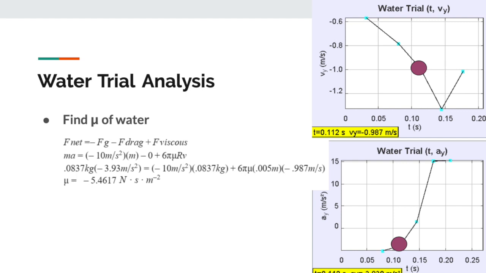The force of gravity is equal to mass times acceleration, and the force of viscosity is equal to 6 pi times the viscous constant times the radius of the ball, times velocity, which is also to the right, and we use the corresponding velocity, which was at 0.112 seconds. We solved for the viscous constant and found it to equal negative 5.4617. The negative here is directional and can be ignored later when comparing values.